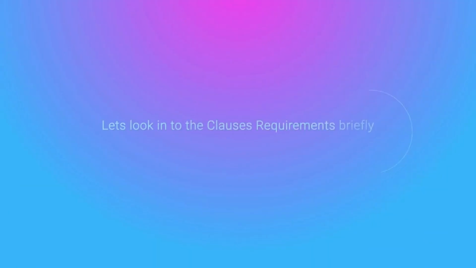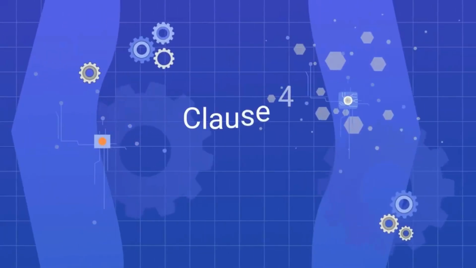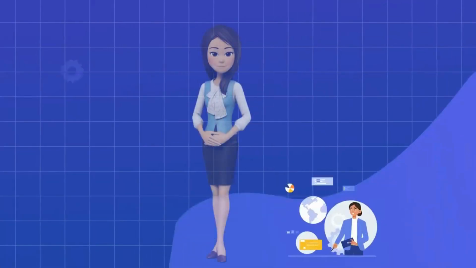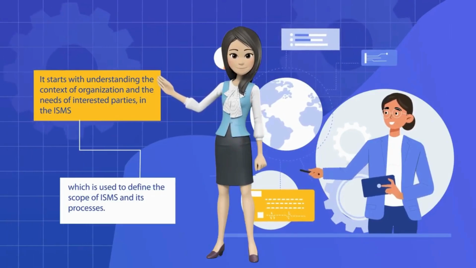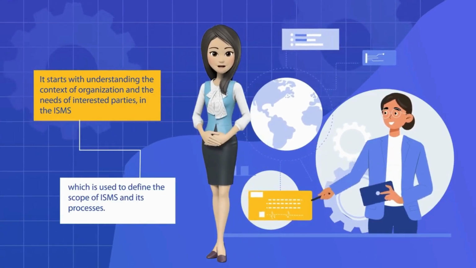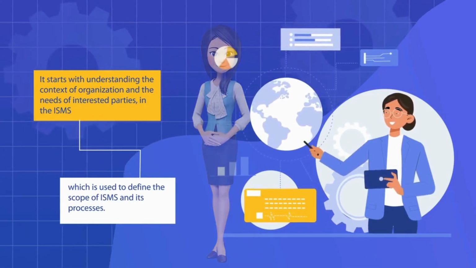Let's look into the clause requirements briefly. Clause 4, Context of Organization. It starts with understanding the context of the organization and the needs of interested parties in the ISMS, which is used to define the scope of the ISMS and its processes.